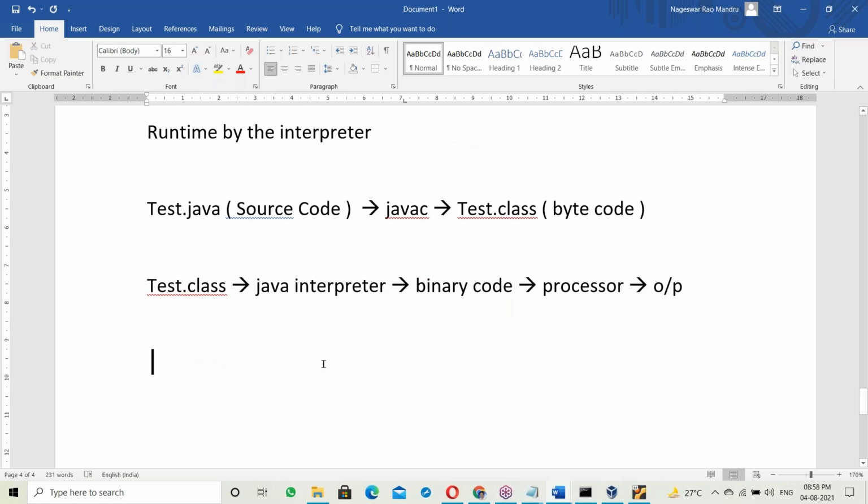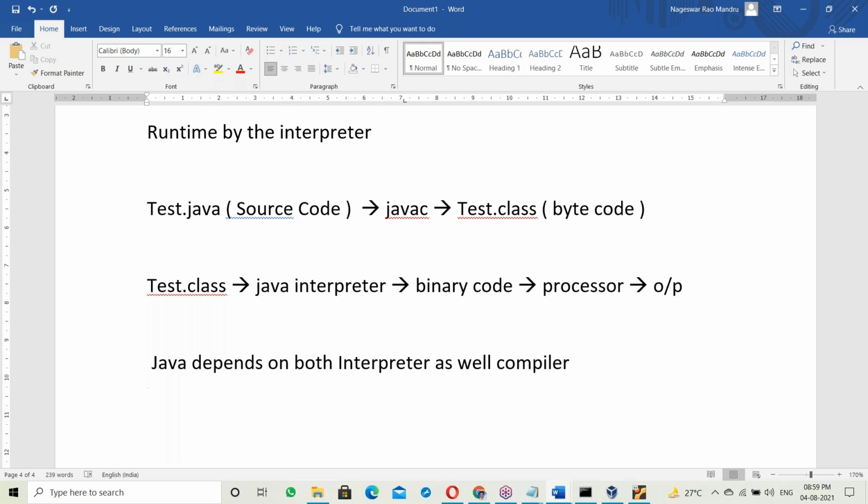So Java depends on both. There are two things involved, a compiler as well as an interpreter. Java depends on both the interpreter as well as the compiler. So is Java compiler based or interpreter based? Maybe this question will be asked. Java is both. Error checking is by the compiler; if no errors, runtime is by the interpreter. There are two things involved in Java.